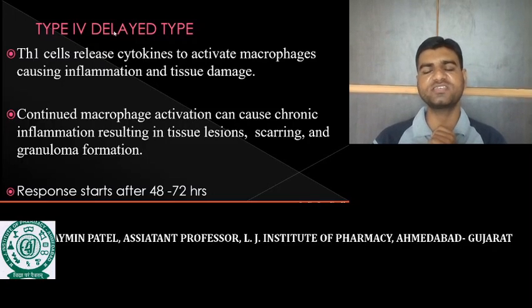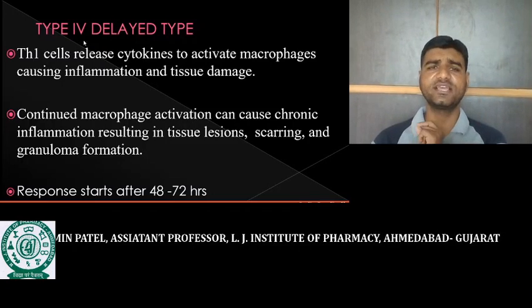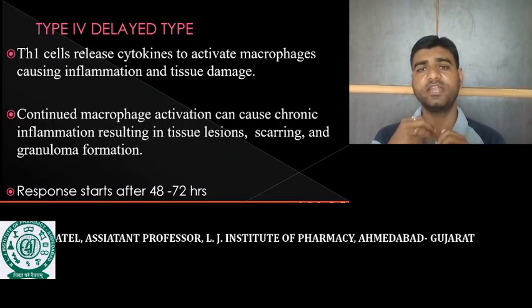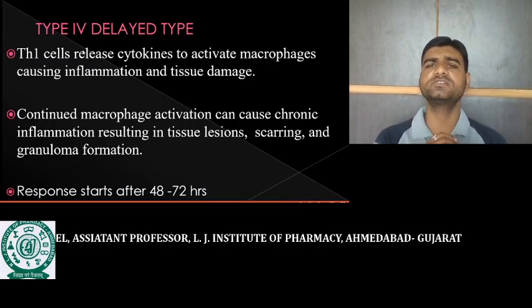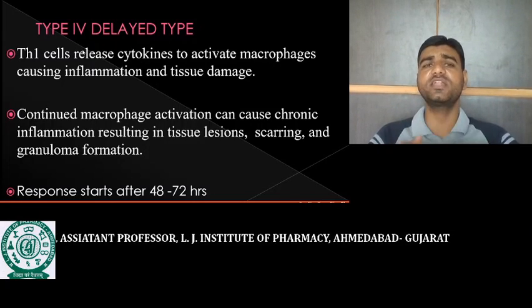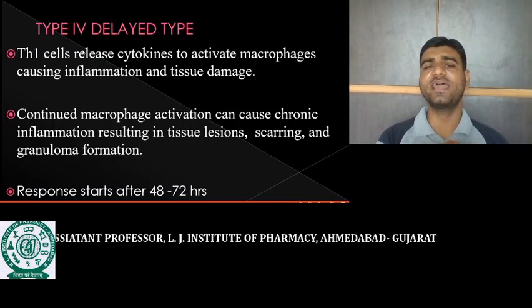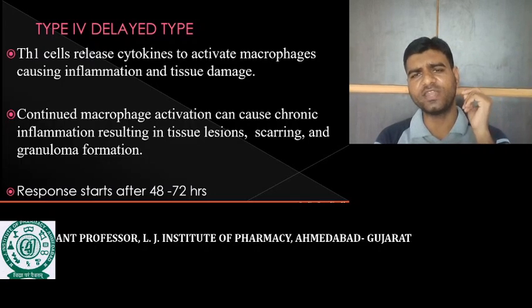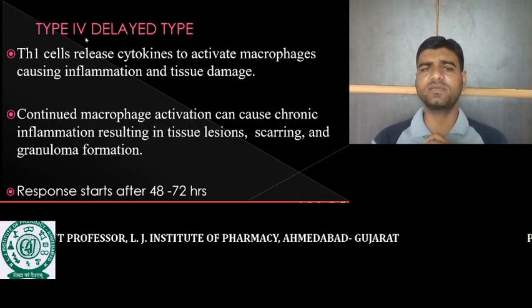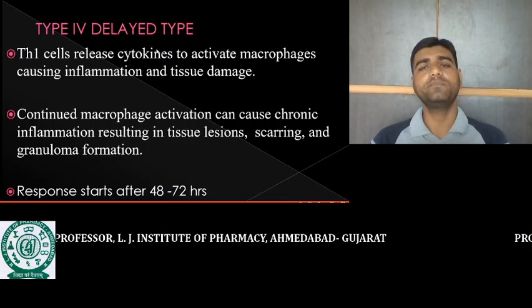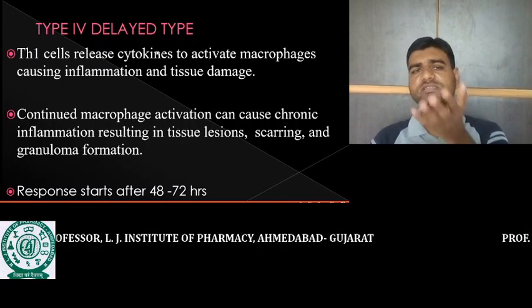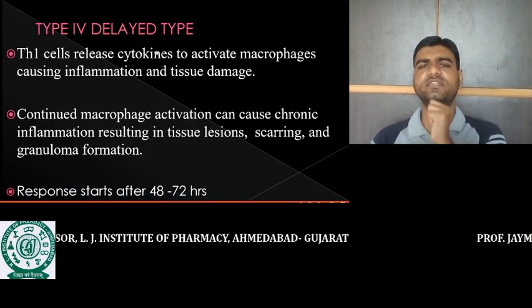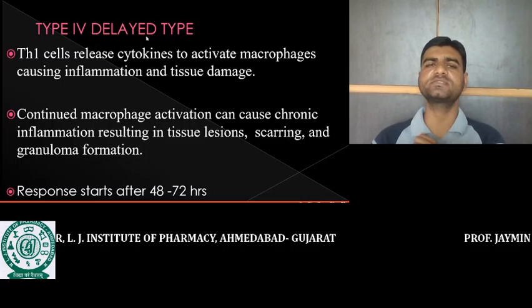In type 4 hypersensitivity reactions, the helper T cells play the important role. When the helper T cells are activated in response to any foreign organs or foreign antigens, they release cytokines, and these cytokines activate the macrophages. If the activation of the macrophages is very high, it may cause inflammation and tissue damage. With overactivation of the Th1 cells, they release more and more cytokines, and more cytokines activate the macrophages, causing inflammation and tissue damage.